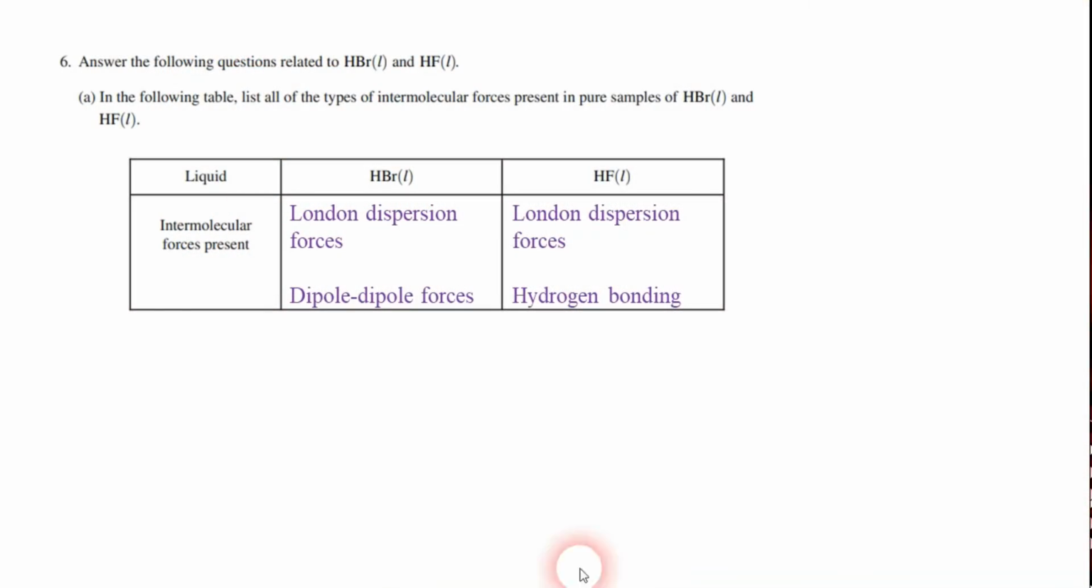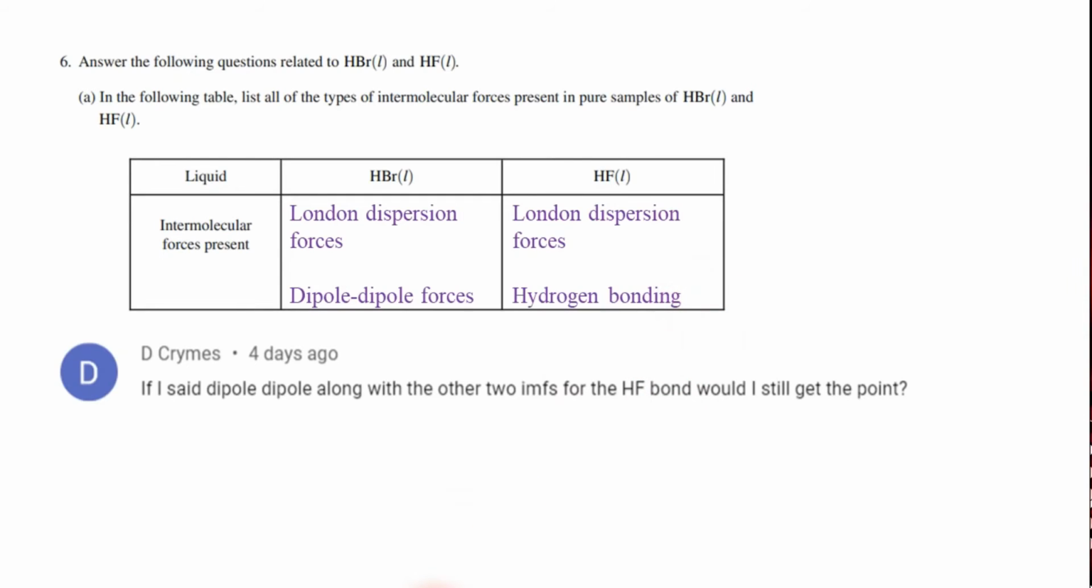Number 6 was an intermolecular forces question, and 6a asked us to list all the intermolecular forces present in HBr and HF. And for HF, I listed London dispersion forces and hydrogen bonding. D. Crimes asked if it's okay to list dipole-dipole along with the other two forces. And I don't see why that would be a problem, since technically hydrogen bonding is a very specific type of dipole-dipole force. So your answer should be fine.